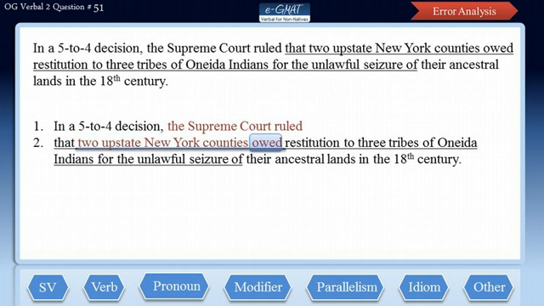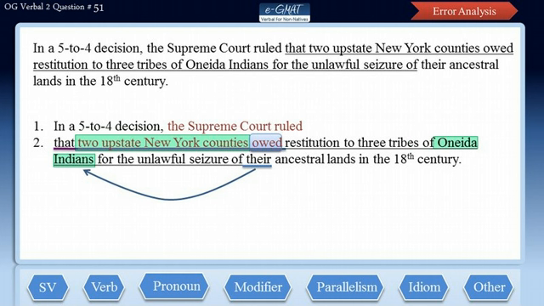Now, notice the pronoun there in the non-underlined portion of the sentence. Even though there are 2 possible grammatical antecedents for there, firstly Oneida Indians and secondly 2 upstate New York counties, logically it makes sense for this pronoun to refer to Oneida Indians only. Also, that modifier clearly describes what the SC ruled.